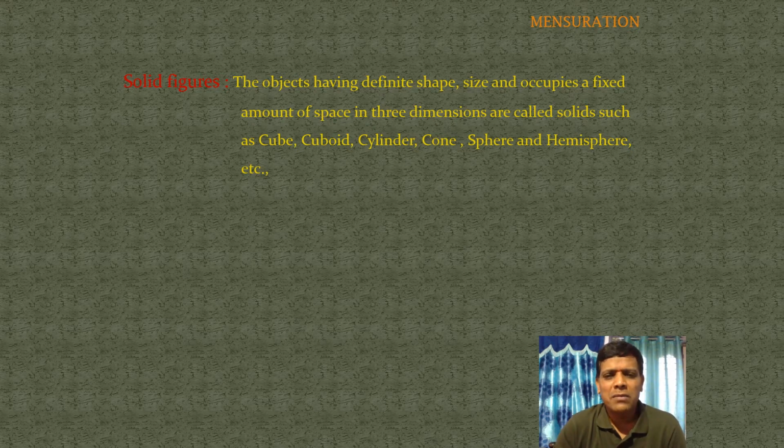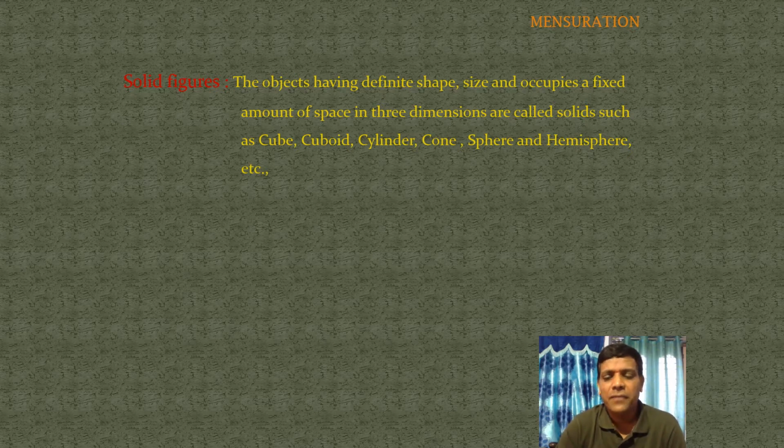Do you know what is meant by 3D? 3D means 3 dimensions: length, breadth and height. 2D means 2 dimensions: length and breadth. But solid figures must have 3D faces, and every 3D figure contains surface area and volume.